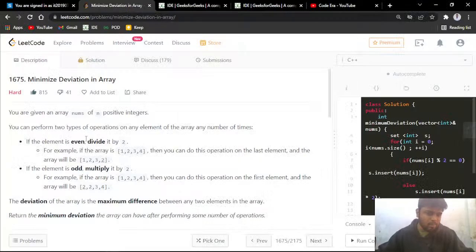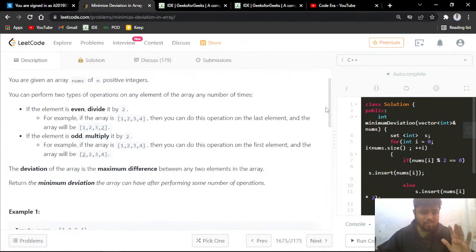Now in this particular problem, you can perform these two types of operations on any element any number of times, right? If the number is even, then you can keep on dividing it by 2. If the number is odd, then you can simply multiply it by 2.